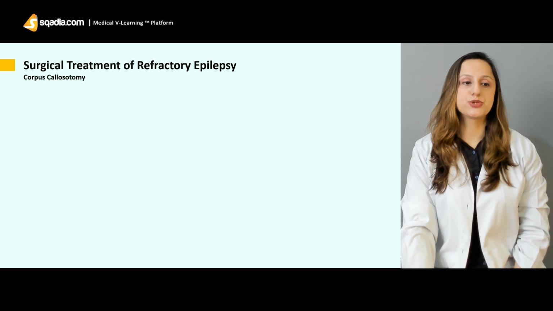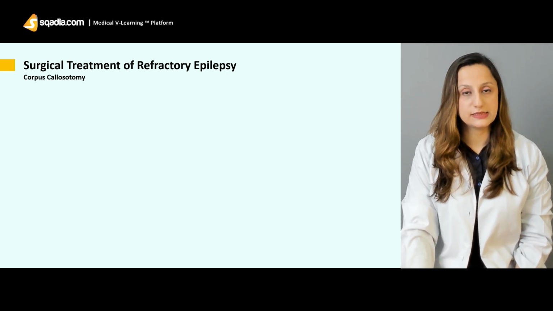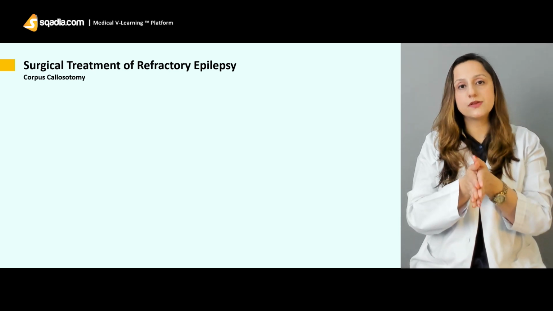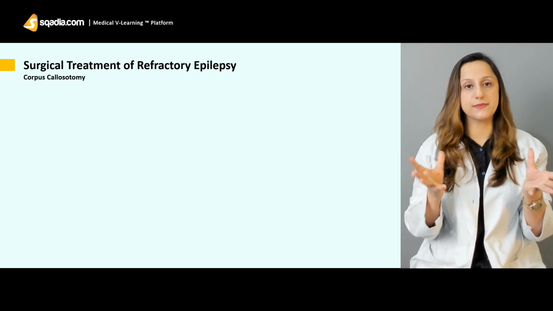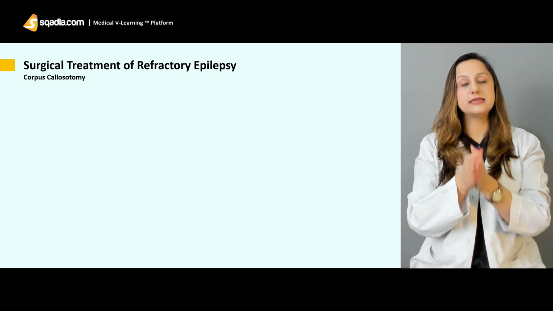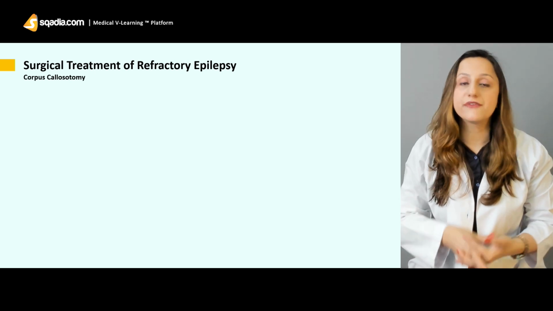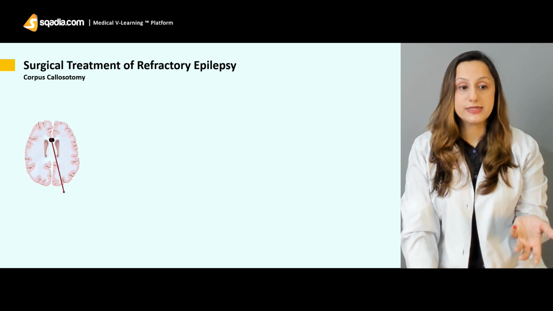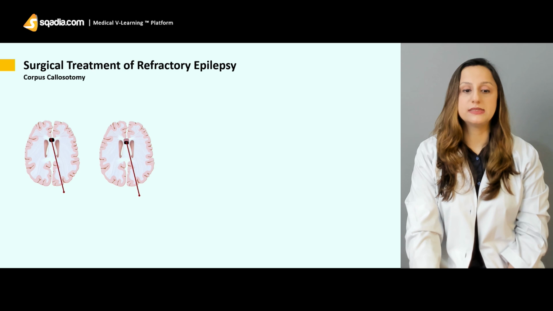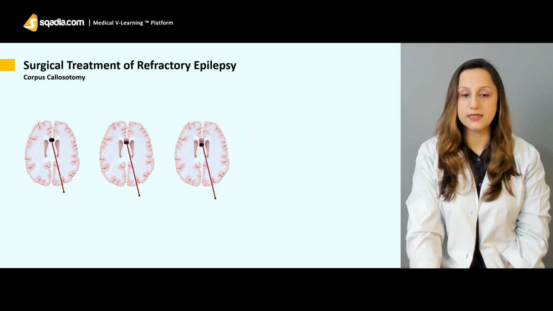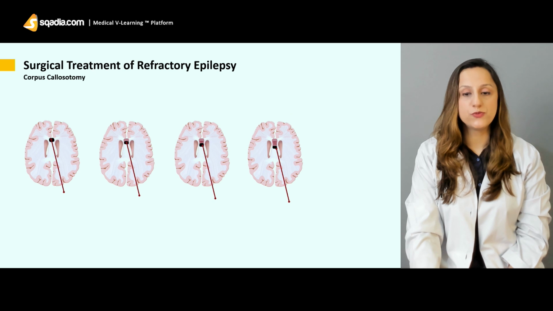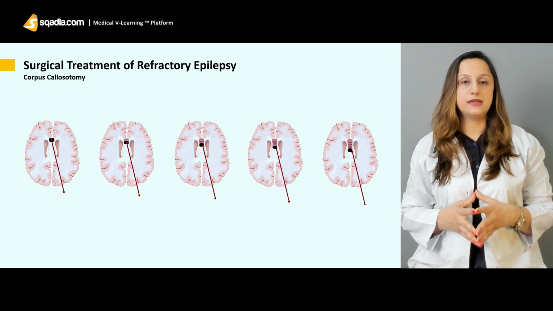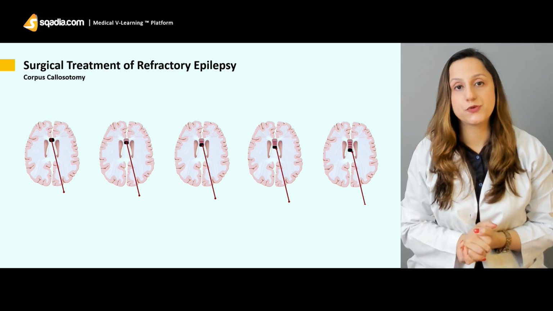Then we can also resort to the corpus callosotomy. The corpus callosum is basically the fibers which are responsible for the communication between the two lateral hemispheres. So sometimes this is the underlying pathology in a lot of patients. After the removal of just this corpus callosum, the patient improves a lot in the overall state. And as you can even see over here, this particular corpus callosotomy is done. The corpus callosum is completely removed in a step-by-step manner, and that results in a lot of clinical improvement in the patient.